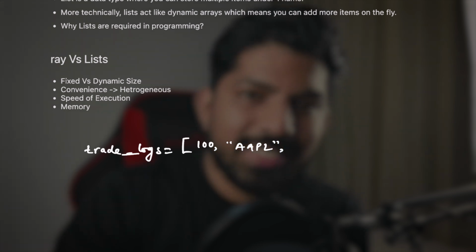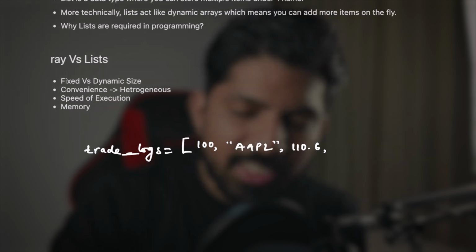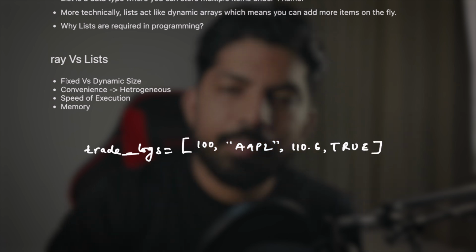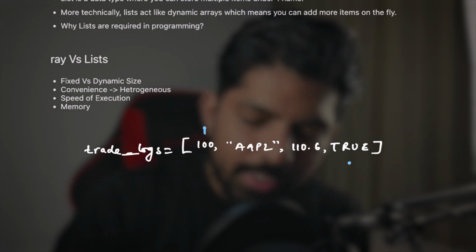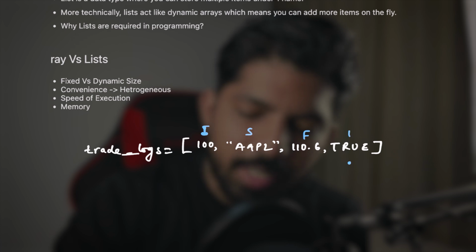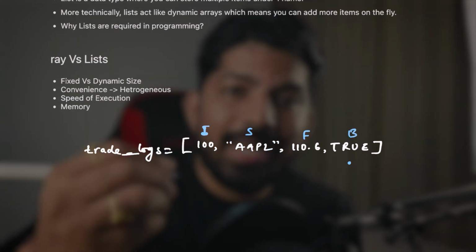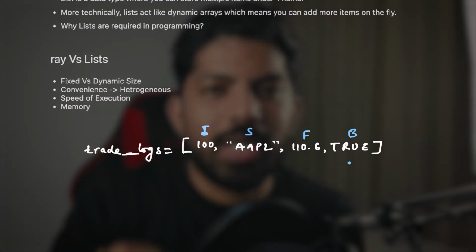Then we can say the selling price, which could be 110.6, which is a float. And then let's say we have a Boolean value which can be True, for example, if the buy was True or False, so it can be True. So this is an integer, this is a string, this is a float, and this is a Boolean value. And this list is able to store all those data types, which makes it so flexible and so adaptable.